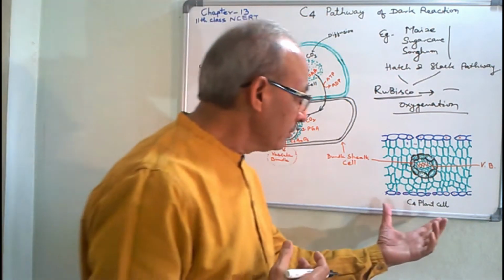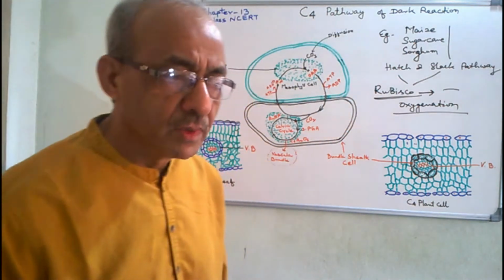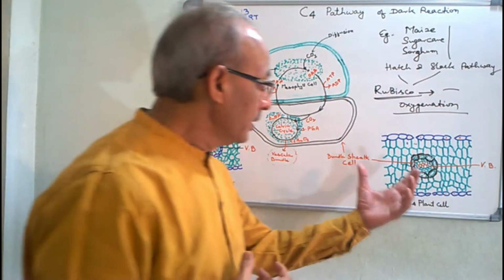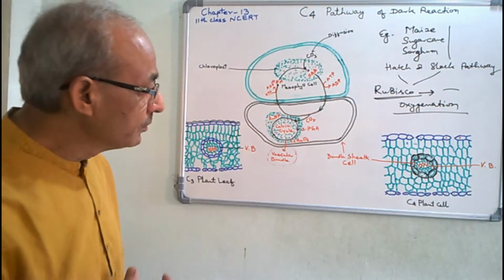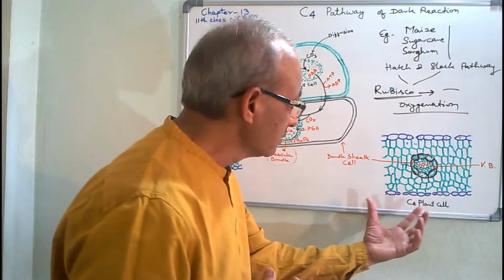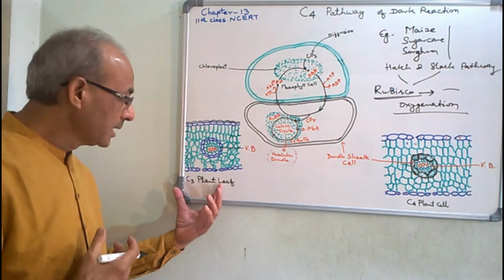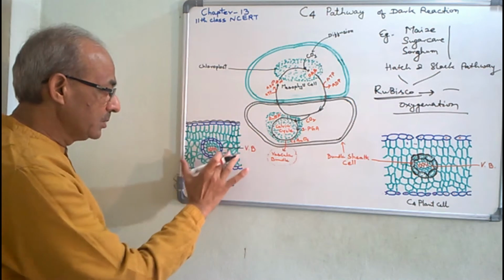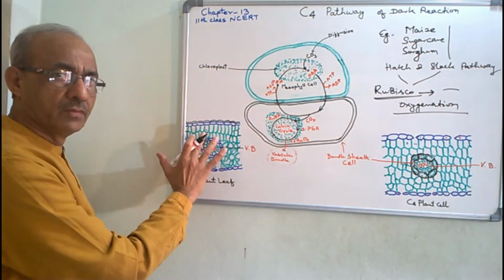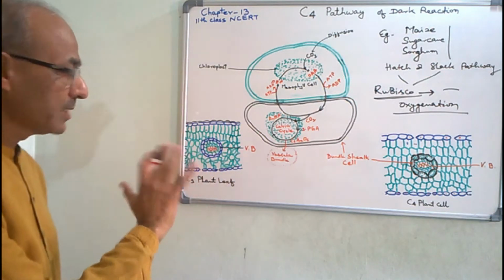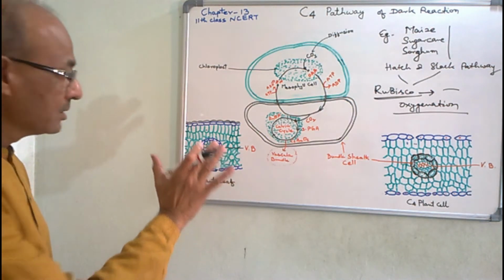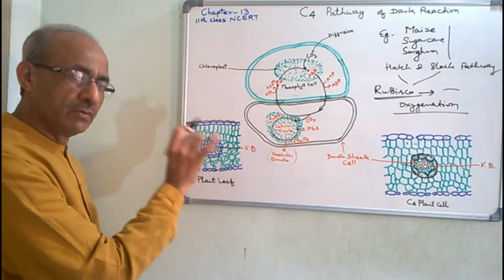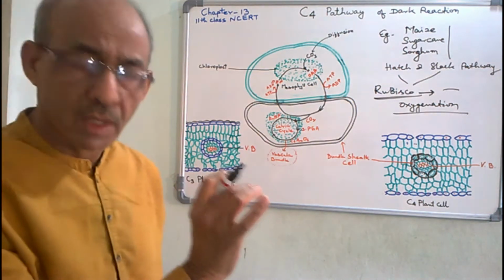By the anatomy of the leaf of a C4 plant, we will understand what type of specialty, what type of adaptation is found in the leaves of C4 plants. You see these two diagrams. This is the anatomy of the leaf of a C3 plant. Here, these are the mesophyll cells and this is the vascular bundle. The structure is normal, there is no specialty. Biosynthesis of carbohydrate takes place in mesophyll cells in which the chloroplasts are found.